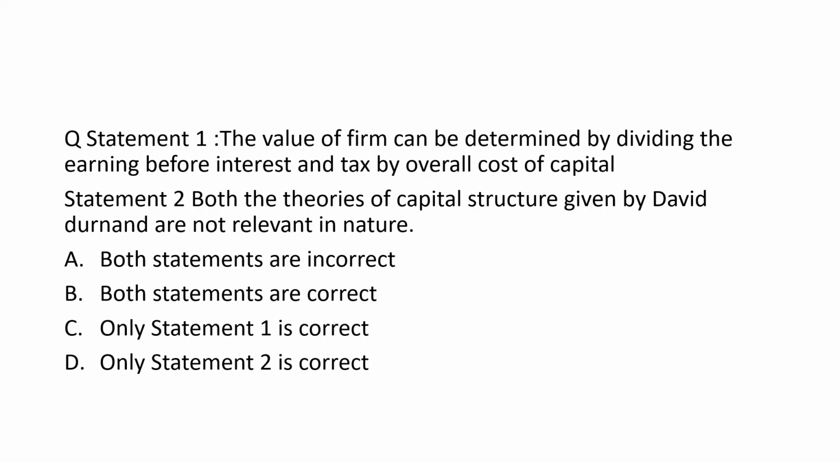Let's move to question number 1. Statement 1: The value of the firm can be determined by dividing the earning before interest and taxes by overall cost of capital. Okay, VOF, the value of the firm, can be determined by the formula earning before interest and taxes divided by overall cost of capital. The same thing is said in this statement, so this statement is totally correct.